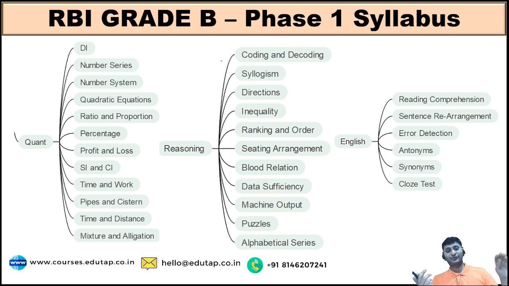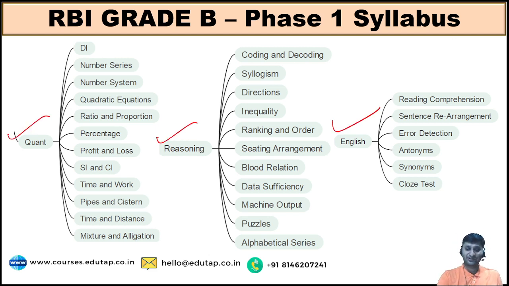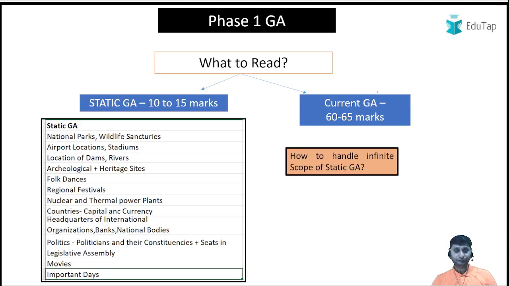From those papers we have listed these topics which are being asked in RBI Grade B Phase 1 from Quant, Reasoning and English. You can pause this video here, you can note down these topics because this is very very important. I found students read other topics which are not asked in RBI, rather they are asked in SSC or CAT. There is no point in reading those topics. Just stick to these topics which are on your screen right now. Pause this, note them down, and then listen to this video again.